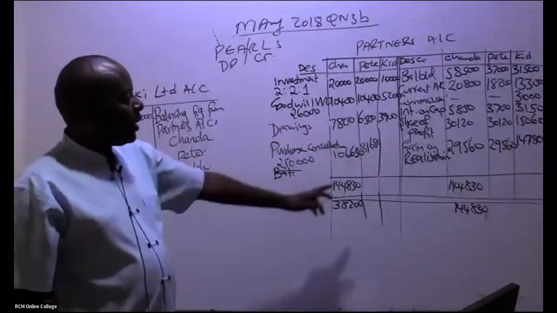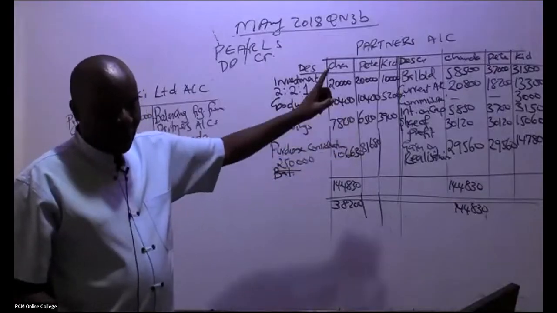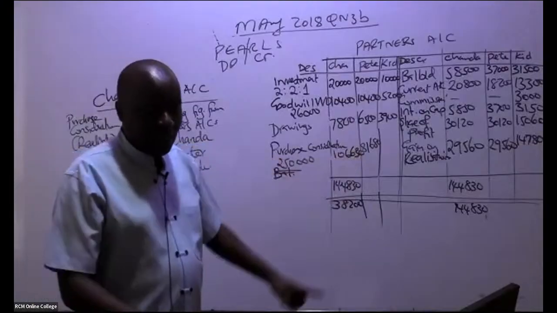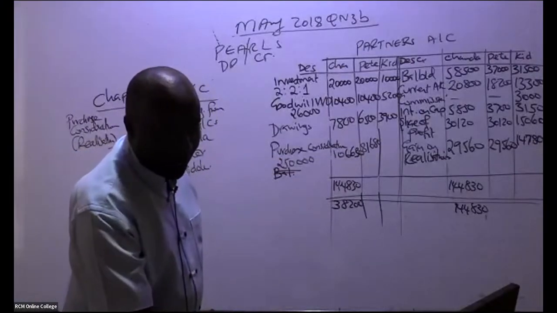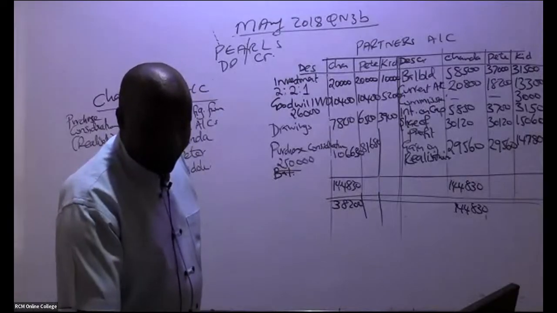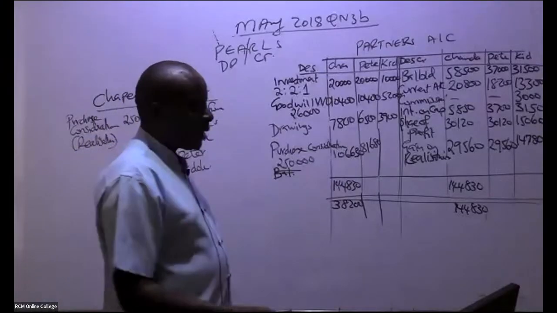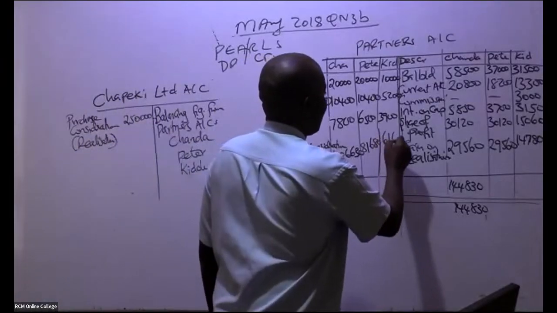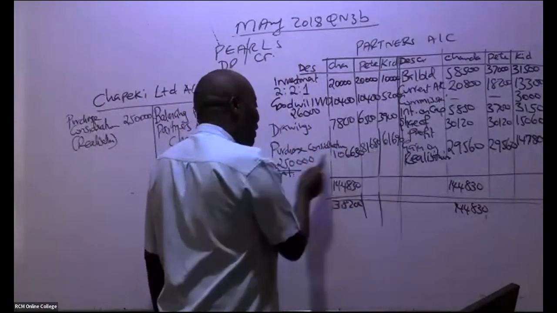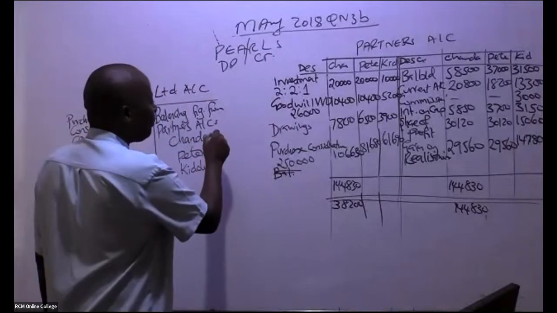How about the balancing figure for Kidole Sambusa? 62,690. 62 or 61? Be keen. 61,690. So if you want to know whether you are correct, see whether the three figures add to 250,000. If they're not adding to 250,000, you have gone wrong.